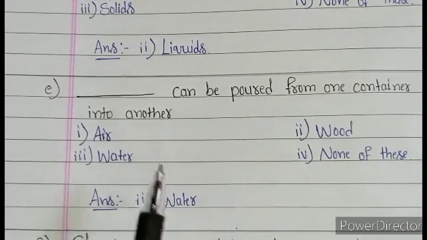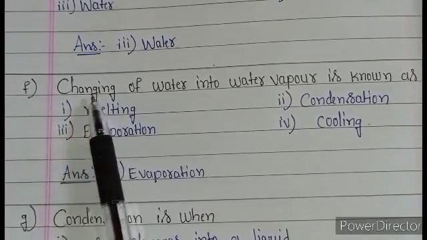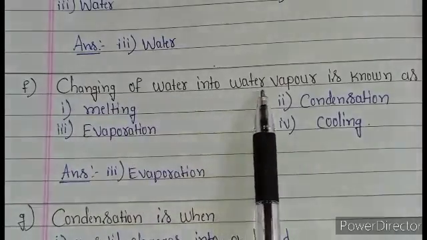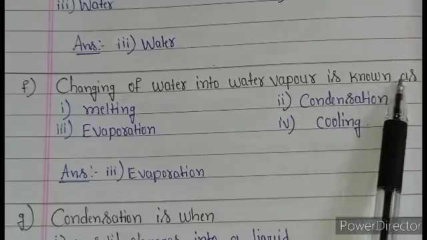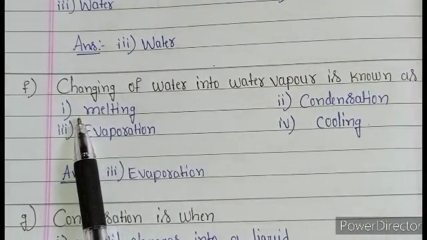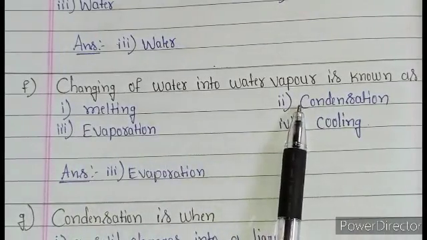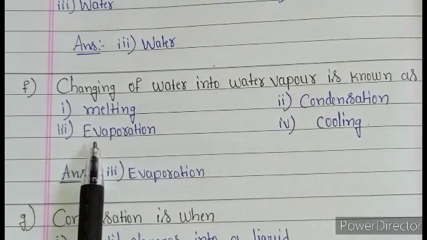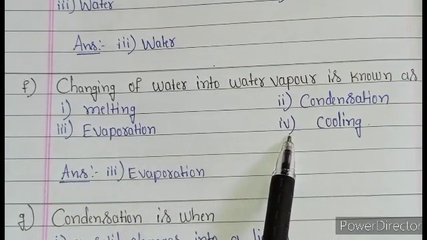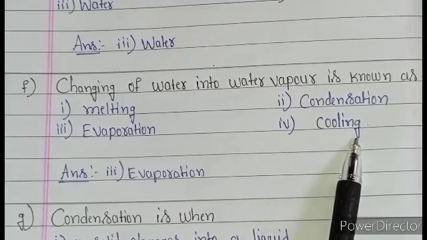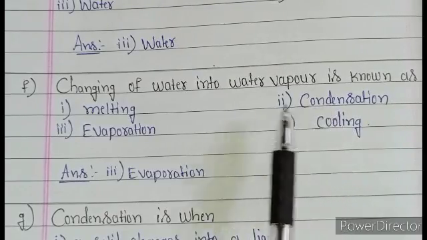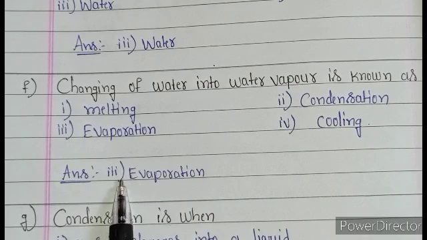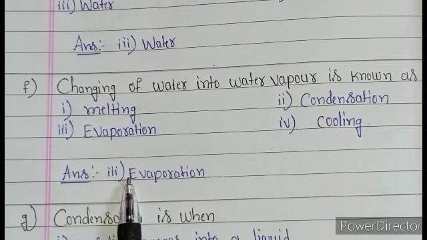Question F: changing of water into water vapor is known as. First option melting, second option condensation, third option evaporation, fourth option cooling. The correct option is evaporation, the third option. Changing of water into water vapor is known as evaporation.